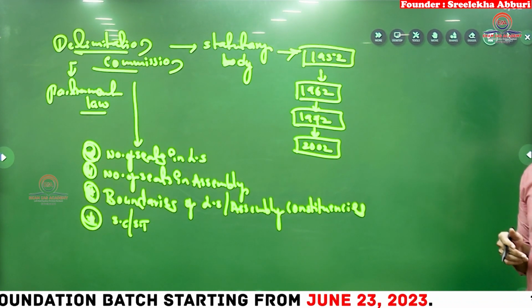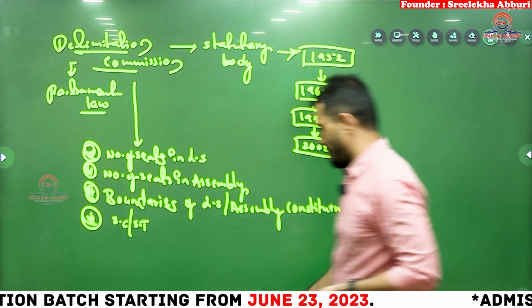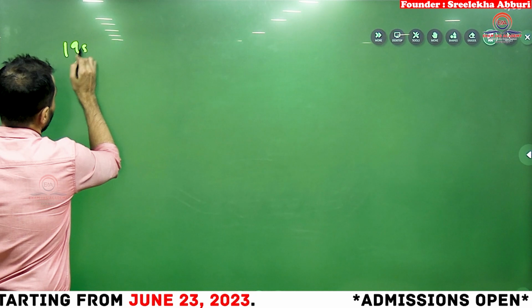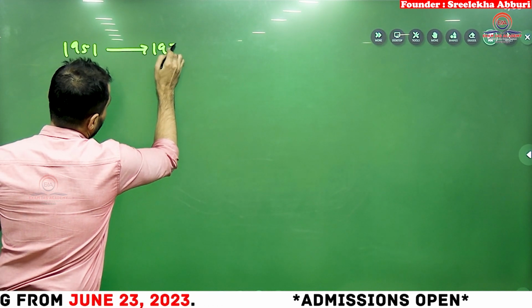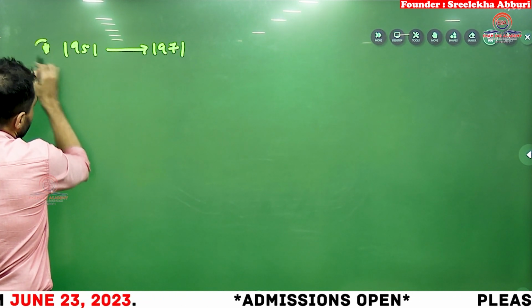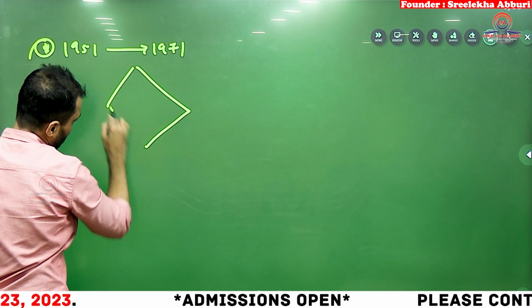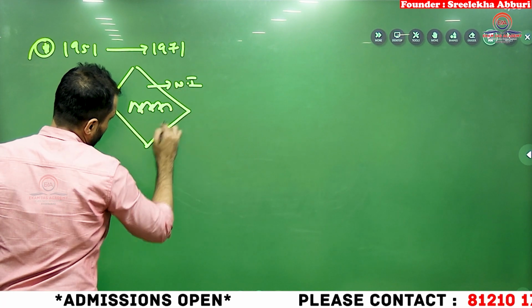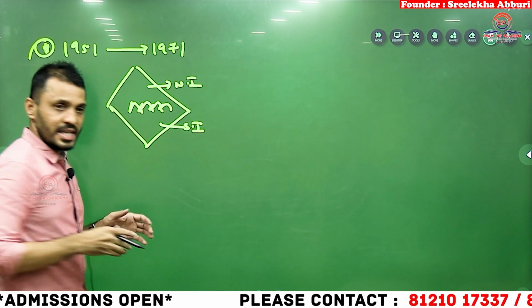But what happened, you know students, from 1951 to 1971, the population growth rate in North India and South India was more or less similar.